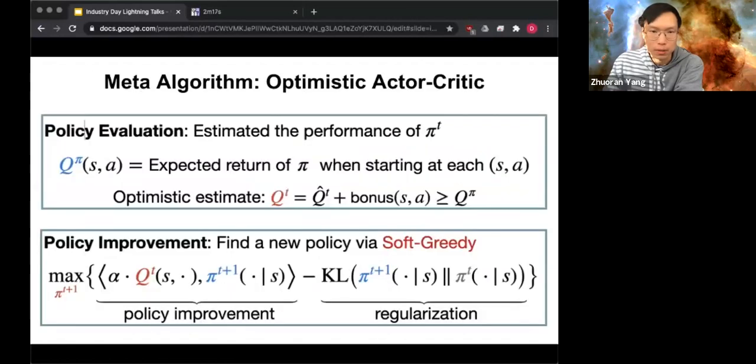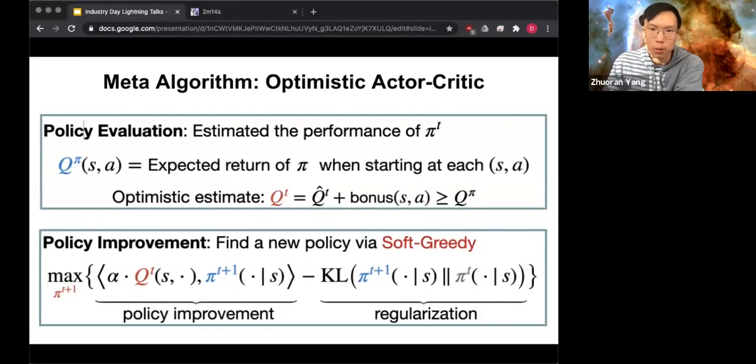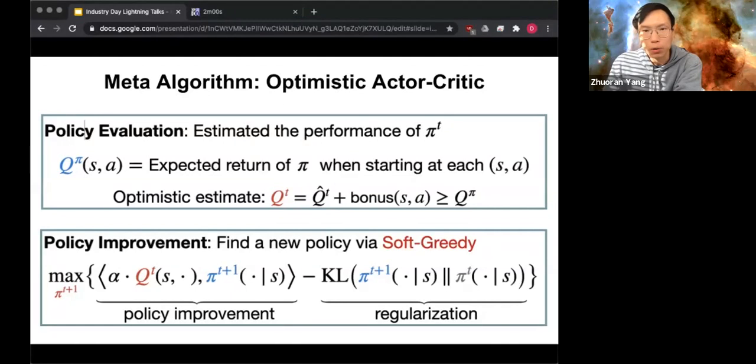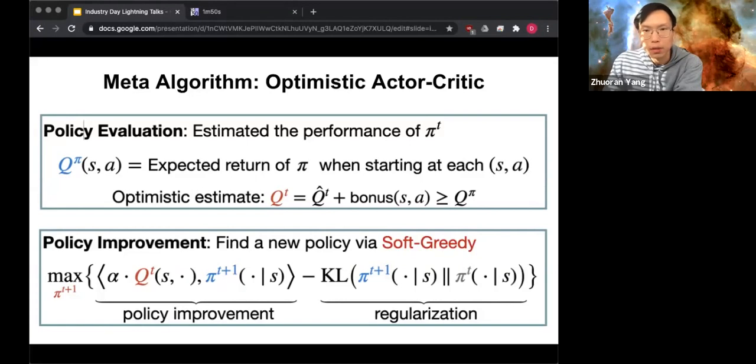So the algorithm we propose is an optimistic modification of the proximal policy optimization algorithm. It consists of two steps. First, we solve a policy evaluation problem by estimating the value function associated with the current policy. This is achieved by solving a least squares regression problem using all the historical data as the training data. And moreover, a key step is to add an additional bonus function to the solution of the least squares problem so as to ensure that the obtained estimator is always an upper bound of the ground truth element-wise.